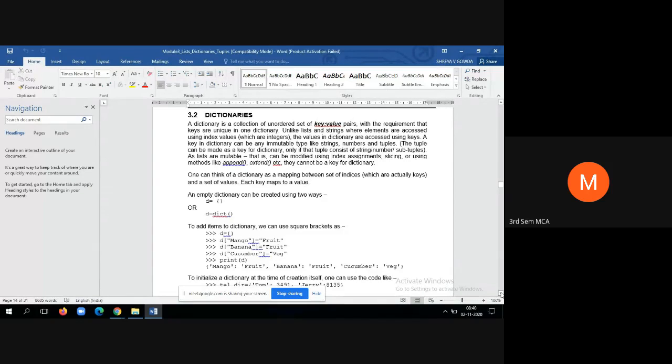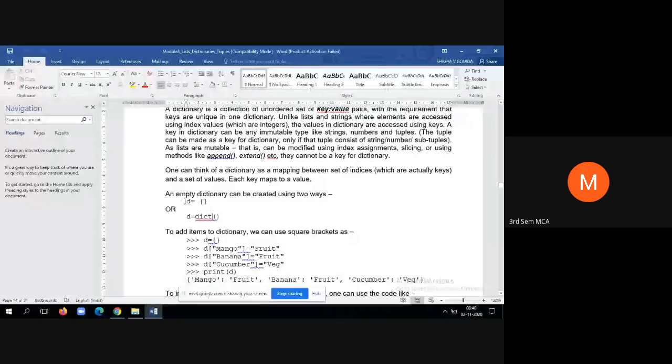One can think of a dictionary as a mapping between a set of indices and a set of values. The set of indices are nothing but the key values in the dictionary. The indices are considered as keys, and there is a set of values.